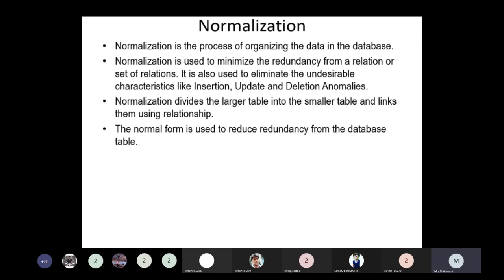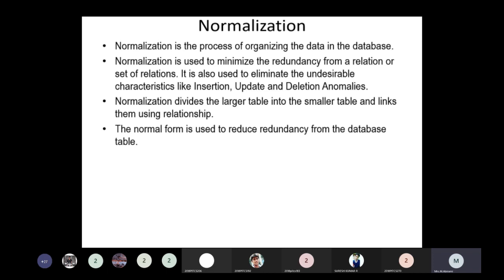Another point: the normal form is used to reduce redundancy from the database table. The simple concept is again told here: only redundancy of the data from the database.